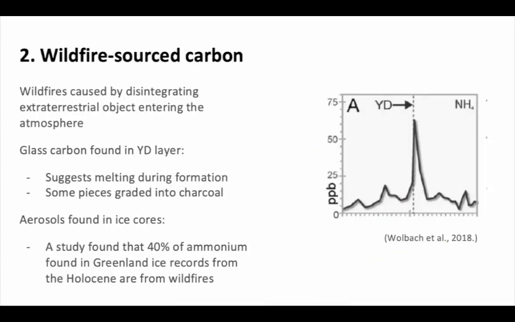In addition to evidence pointing to impact, the Younger Dryas boundary layer contains evidence for intense wildfires. Some of the evidence found pointing to wildfires includes glass-like carbon several centimeters in diameter, seen within that black mat layer that is often associated with the Younger Dryas boundary layer. Combustion-related aerosols such as ammonium were found in 3 ice cores from Greenland, as visualized in the figure to the right.